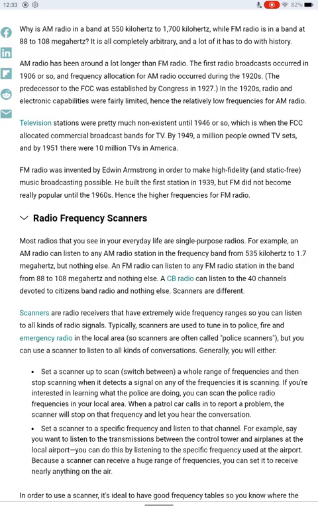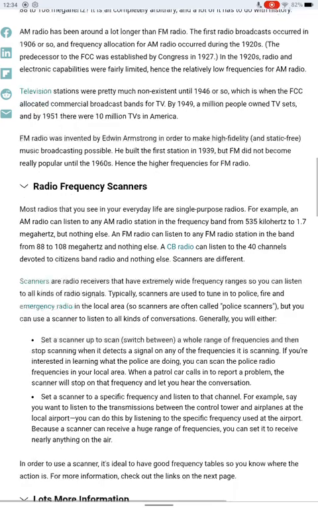In the 1920s, radio electronic capabilities were fairly limited, hence the relatively low frequencies for AM radio. Television stations were pretty much non-existent until 1946, when the FCC allocated commercial broadcast. By 1949, a million people owned TV sets, and by 1951, there were 10 million TVs in America. FM radio was invented by Edwin Armstrong in order to make high-fidelity and static-free music broadcasting possible. He built the first radio station in 1939, but FM did not become really popular until the 1960s, hence the higher frequency of FM radio on the spectrum.